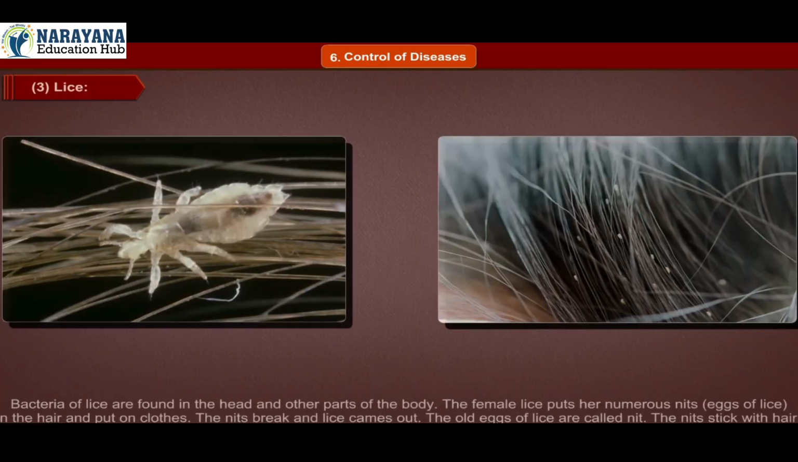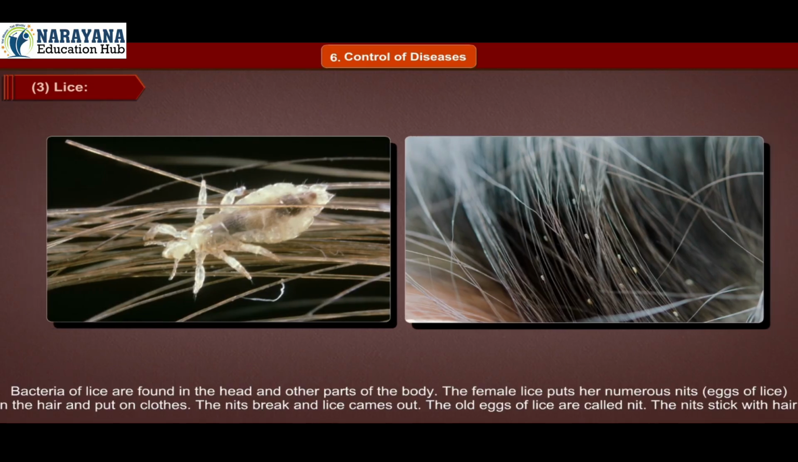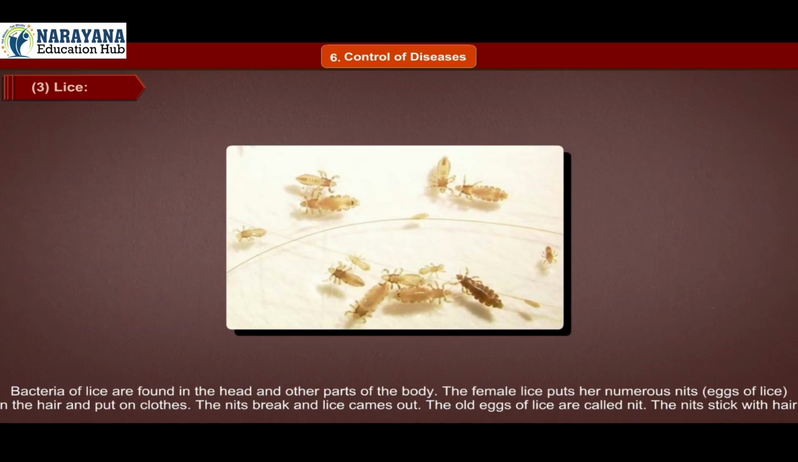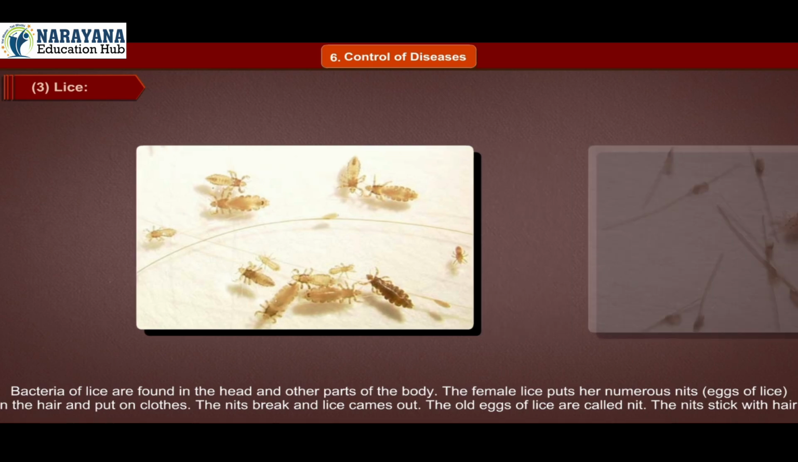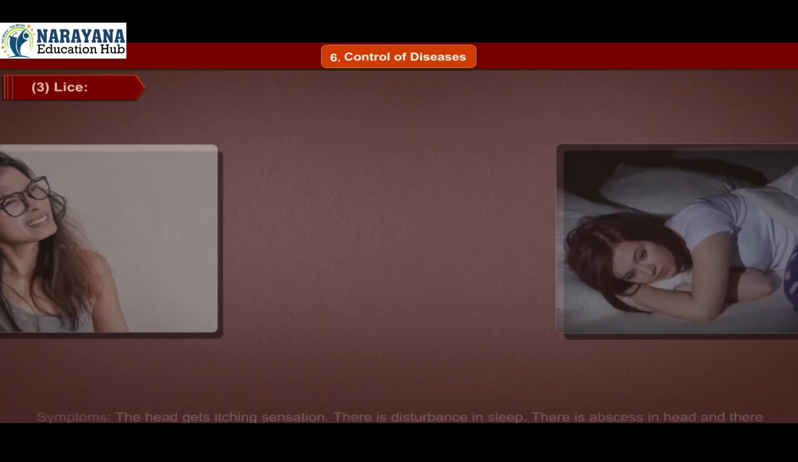3. Lice. Bacteria of lice are found in the head and other parts of the body. The female lice puts her numerous nits, that is eggs of lice, in the hair and on clothes. The nits break and lice come out. The old eggs of lice are called nits. The nits stick with hair.